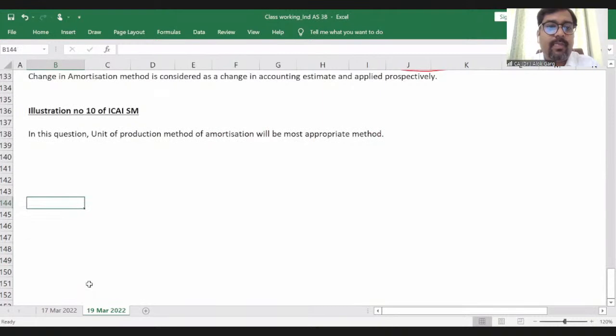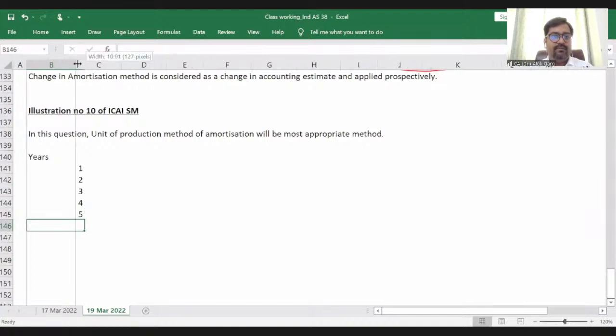So first of all, what will be the amortization in year one? Let's put the years here: 1, 2, 3, 4, 5.